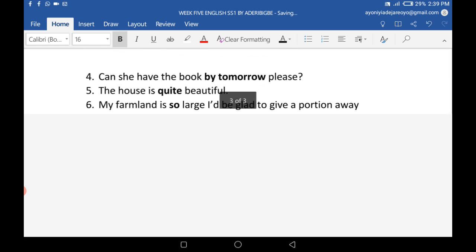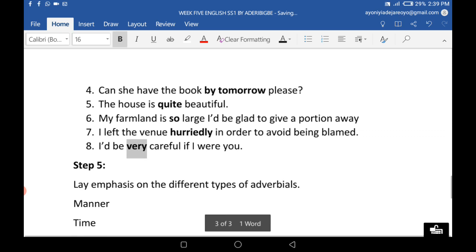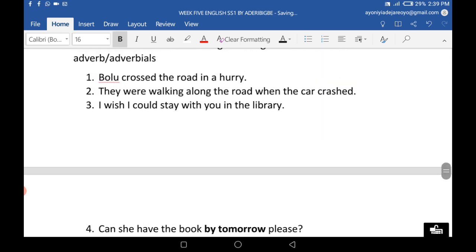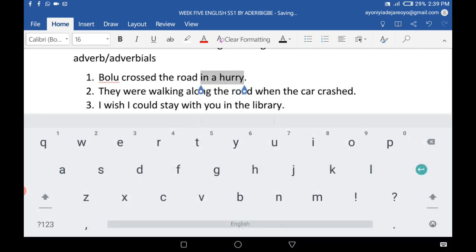So please, class, ensure you go through all of these one by one again on your own in order to get it right. Bolu crossed the road how? In a hurry. So in a hurry is the adverb. They were walking along the road when the car crashed.